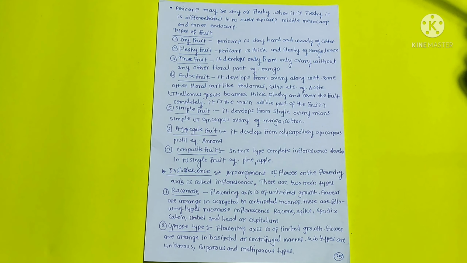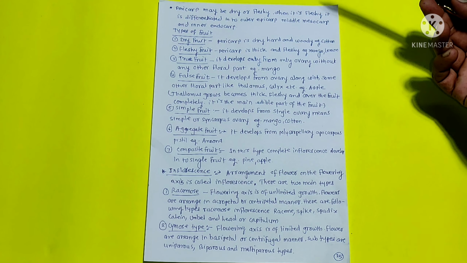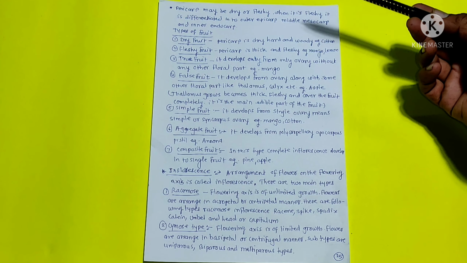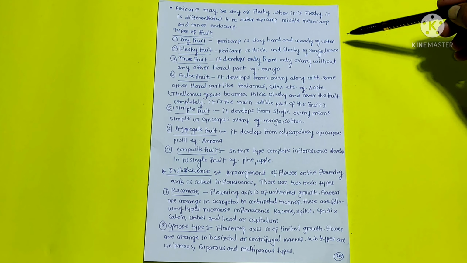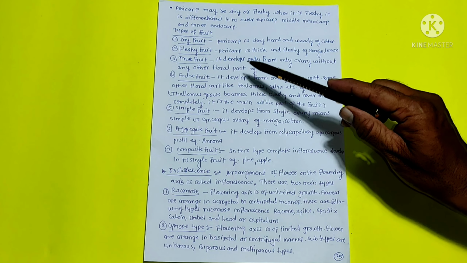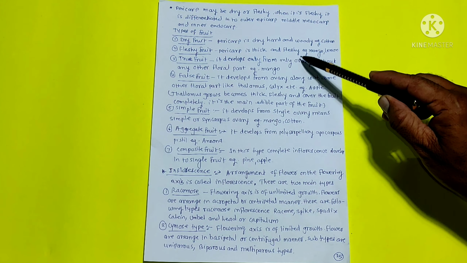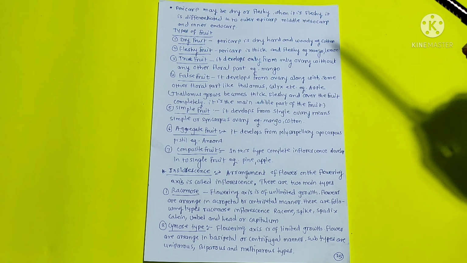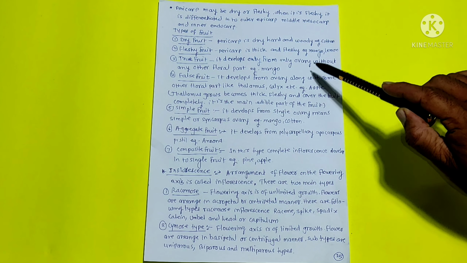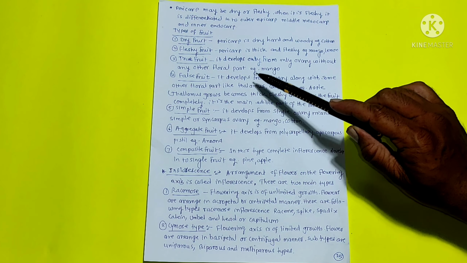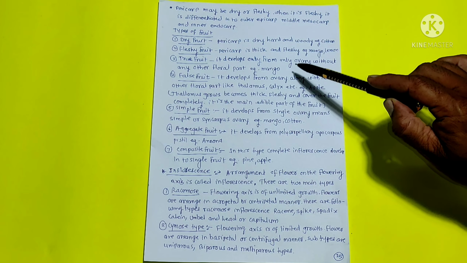Then types of fruit. There are different types of fruits. First one is dry fruit. Pericarp is hard, dry and woody, example cotton. Fleshy fruit. Pericarp is thick and fleshy, example mango, lemon. True fruits. It develops only from the ovary without any other floral parts, example mango.